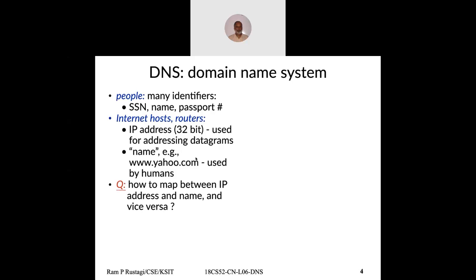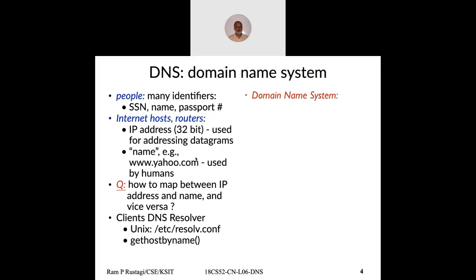So we need something that connects the two, which, given the name, gives us the respective IP address that a machine can use. That is the primary job of DNS, the Domain Name System. There is a protocol: you invoke it, give it the name, and it tells you the IP address. On a Unix machine, you'll find a file called /etc/resolv.conf and other stuff.